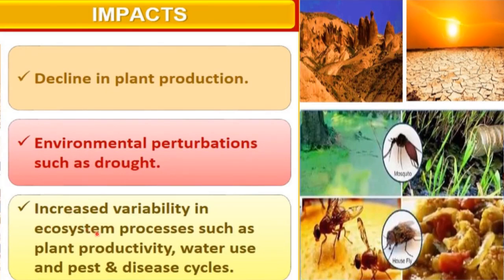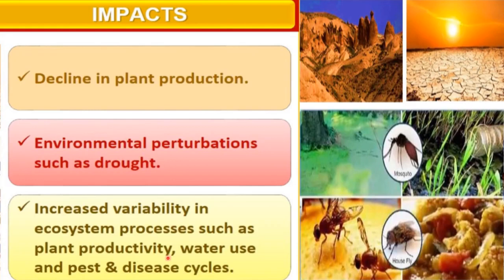increased variability in ecosystem processes such as plant productivity. If there are fewer species on the earth, first of all plant production will be affected. And if there are fewer plants on the earth, the whole ecosystem will be affected. There will be variability in productivity, because the primary productivity that sustains the whole earth comes from plants. So in case of loss of biodiversity, plant productivity will be affected.